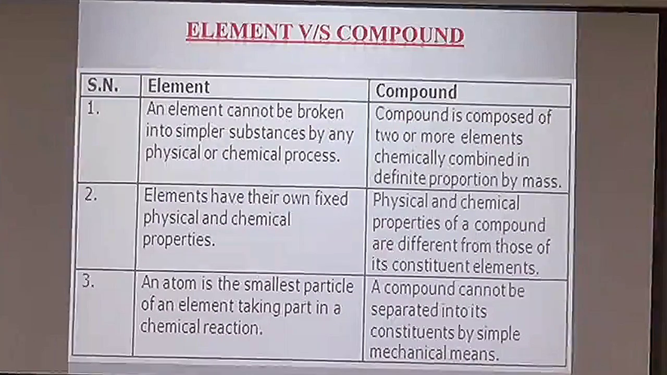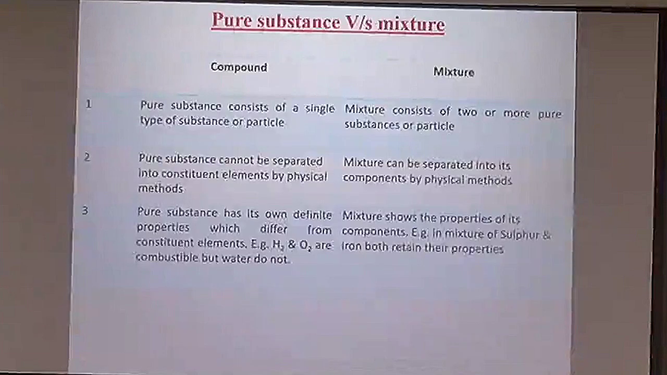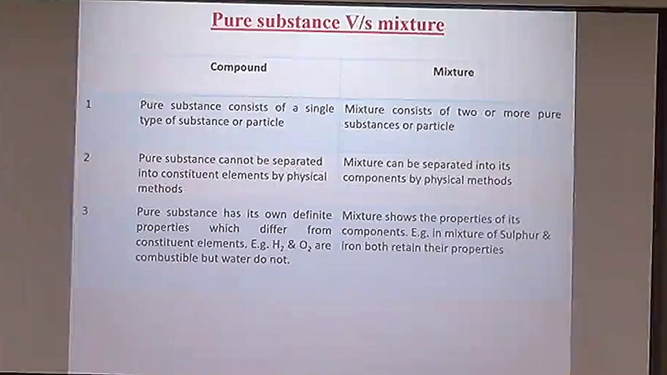Elements have their own fixed physical and chemical properties, but the physical and chemical properties of a compound are totally different from its constituent elements. An atom is the smallest particle of an element taking part in a chemical reaction. A compound cannot be separated into its constituents by simple physical methods. Now this is the differentiation between compound and mixture. We can also say it is the differentiation between pure and impure substance, because compounds come in the category of pure substances and mixtures come in the category of impure substances.